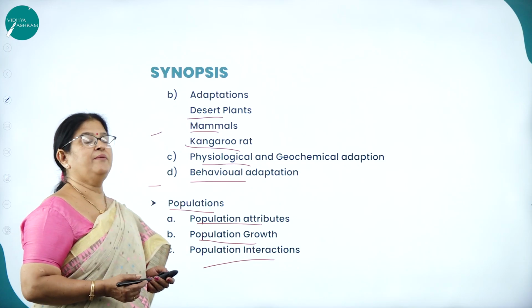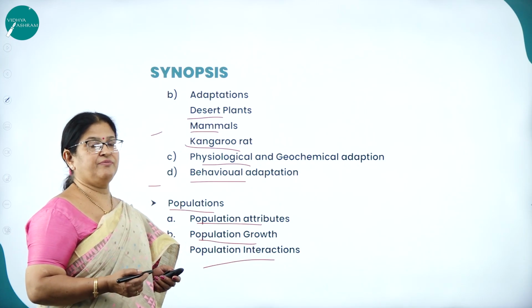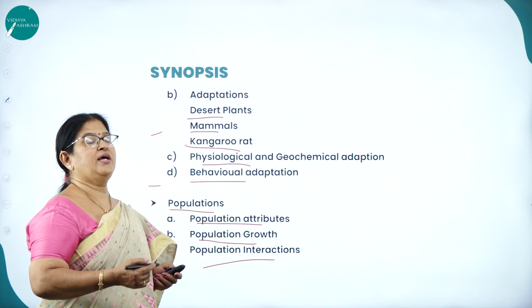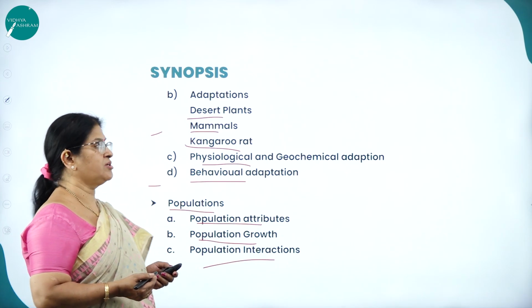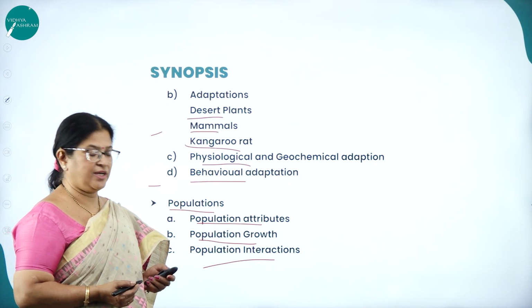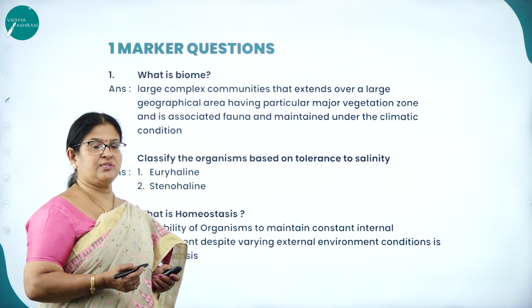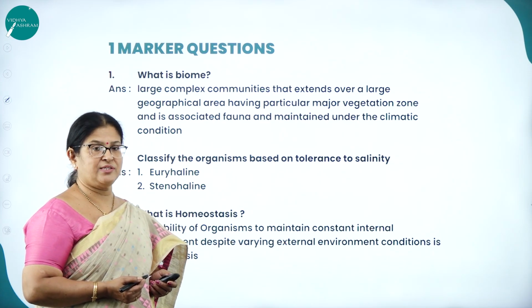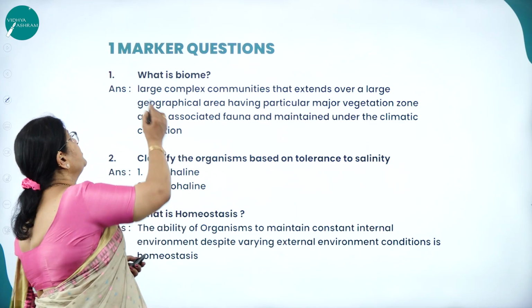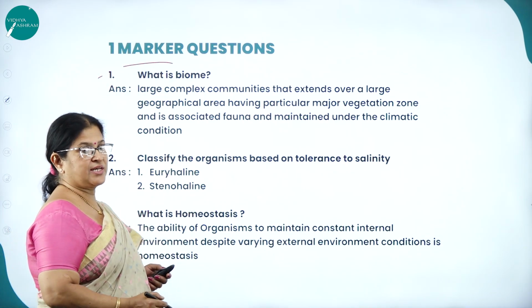As we all know, animals interact with the biotic and abiotic factors. What will be the population interactions? All that we are going to study in this particular chapter. Let us move on to discuss the type of questions that are asked from this chapter called Organism and Population. As I already said, 1 marker questions are asked.